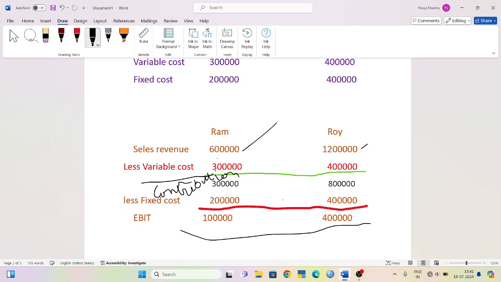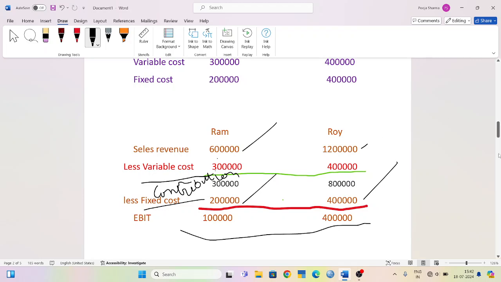We will get the value of contribution, that is 3 lakh and 8 lakh. After that, we will subtract fixed cost, that is 2 lakh and 4 lakh. The EBIT will be 1 lakh and 4 lakh.